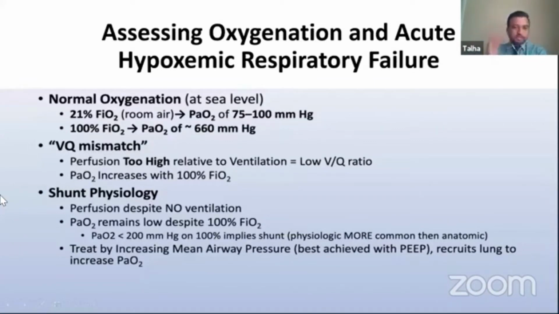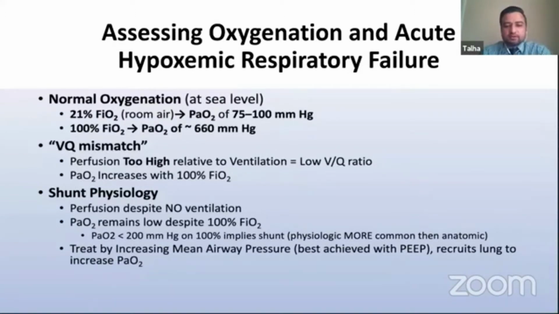Then VQ mismatch. This is one of the mechanisms where we have more perfusion relative to ventilation, which causes a low VQ ratio, and it usually corrects pretty well with increased FiO2. And on that spectrum, there's shunt physiology, which is actually an extreme of low VQ mismatch, where instead of decreased ventilation, there is actually no ventilation.